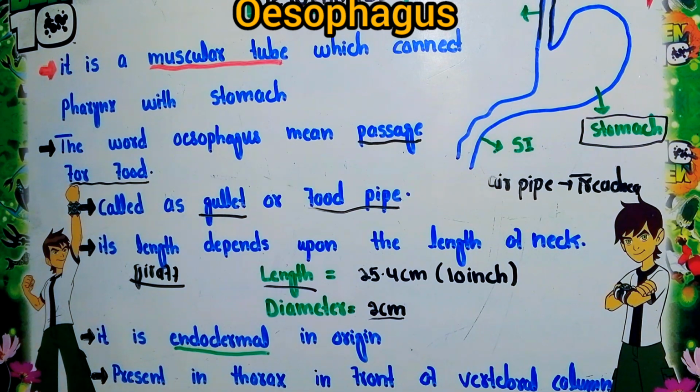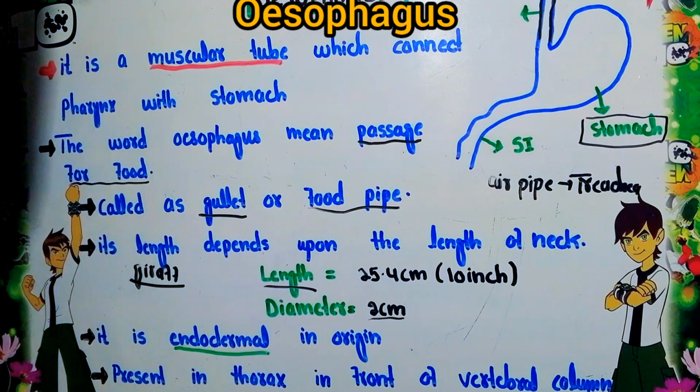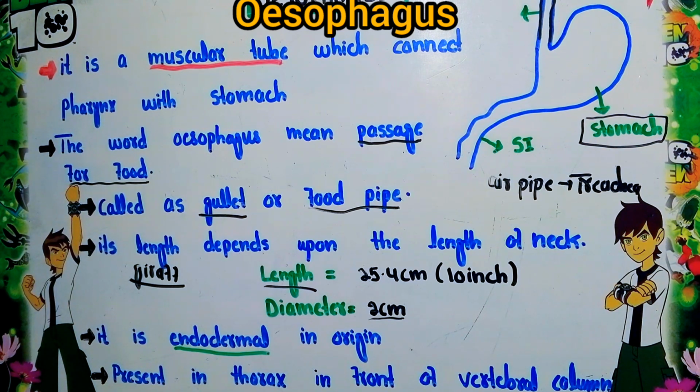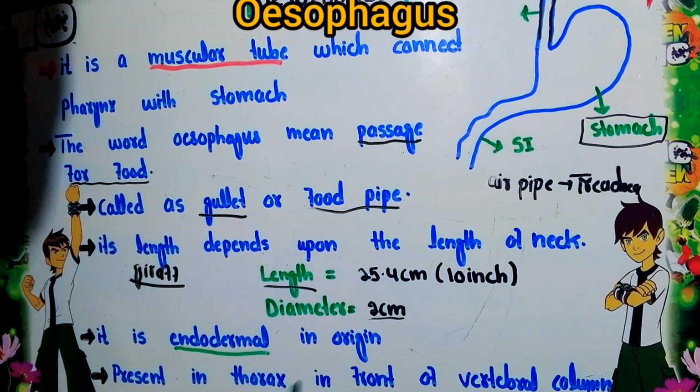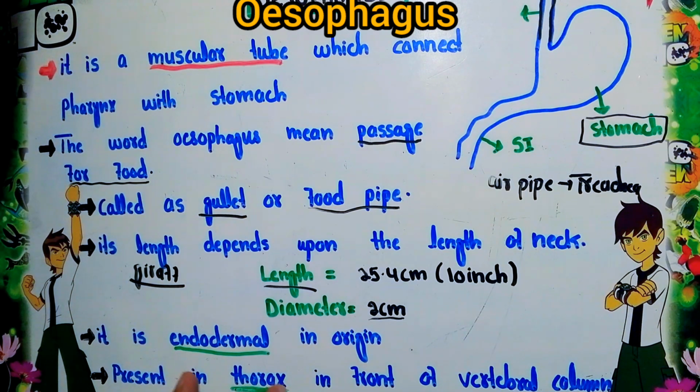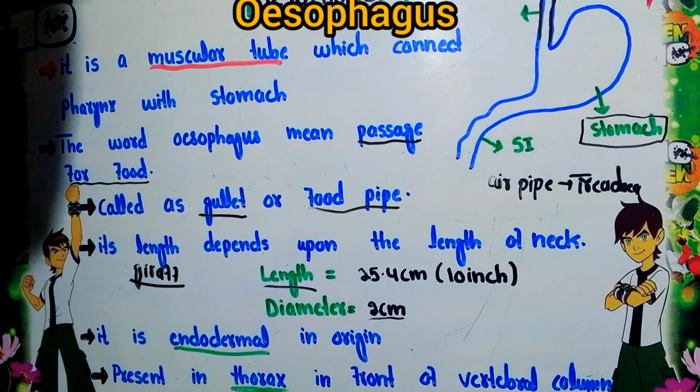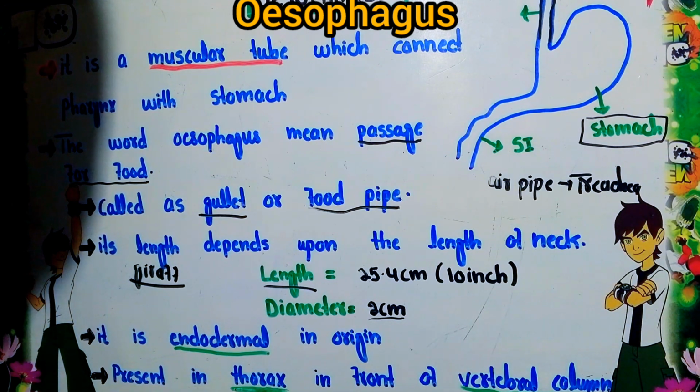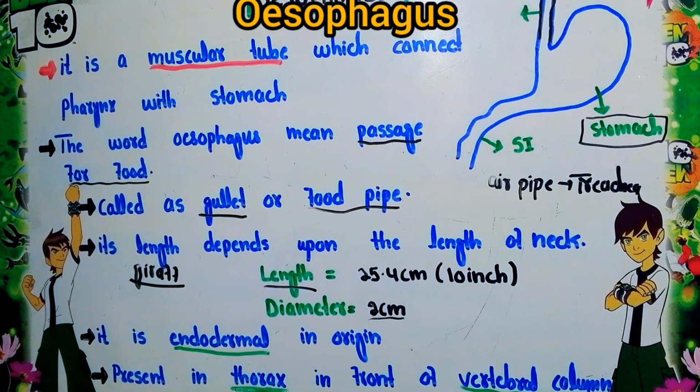If we talk about the location where the esophagus or food pipe is found in our body, it is present in the thoracic region, which is the chest region. At the chest region, it is present in front of the vertebral column. So this is about the location of the esophagus in our body.